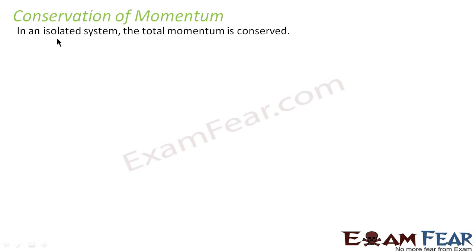Conservation of momentum states that in an isolated system, the total momentum is conserved. What do I mean when I say isolated system? An isolated system is something where no external force is acting on the system. That is, the external force acting on the system is equal to 0. So in an isolated system, the total momentum of the system is conserved. Conserved in the sense that the value of total momentum remains constant.